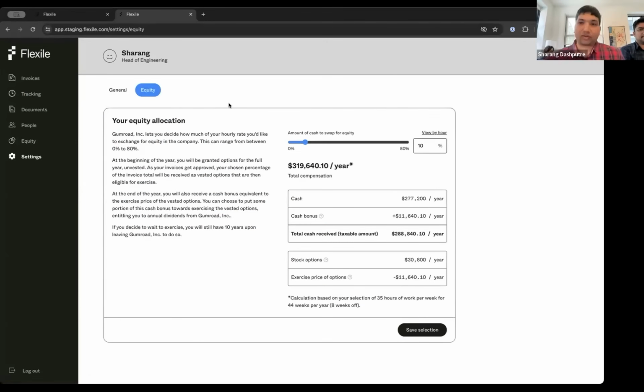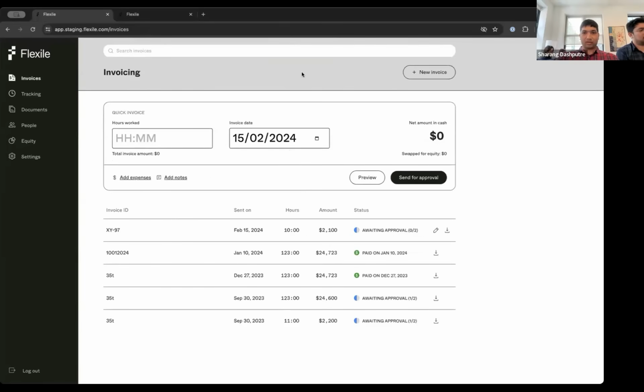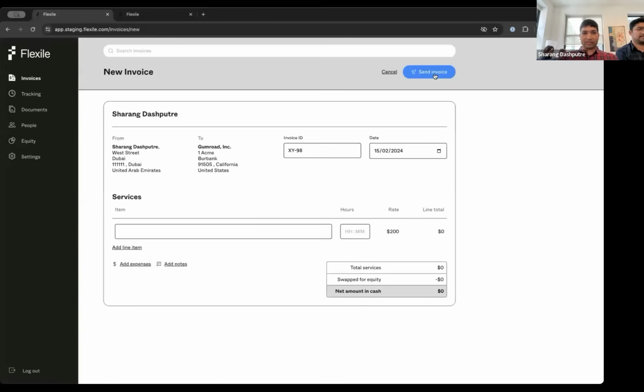Okay, so this is the page you all saw right now in the demo. So I'll just set this to 10. So I'll get 10% of my compensation as equity or options. And I'll try to create a new invoice. Let's just say work for 10 hours. So your total amount is 2,000 and you'll get 1,800 because 200 will be in the form of equity.